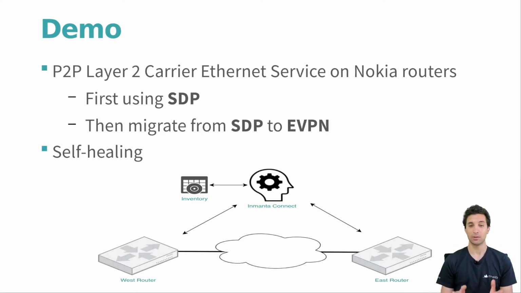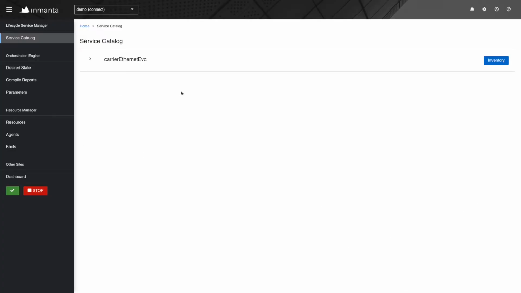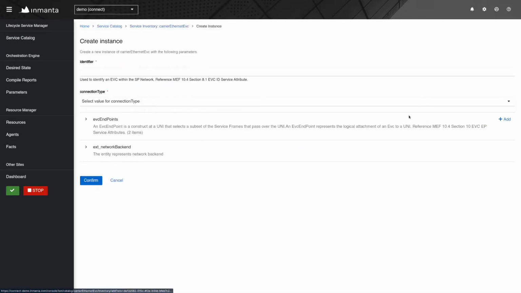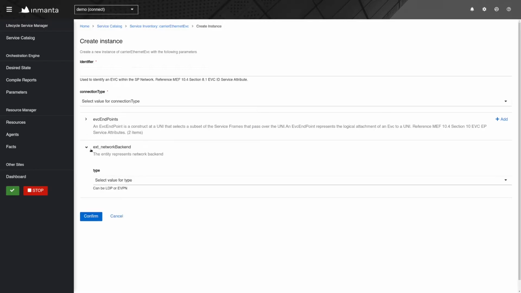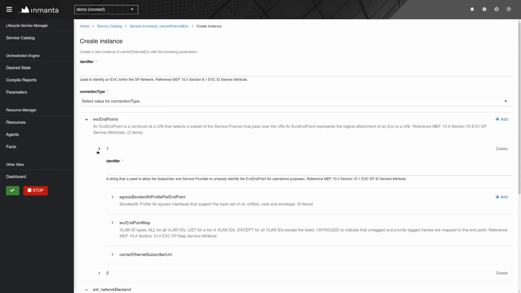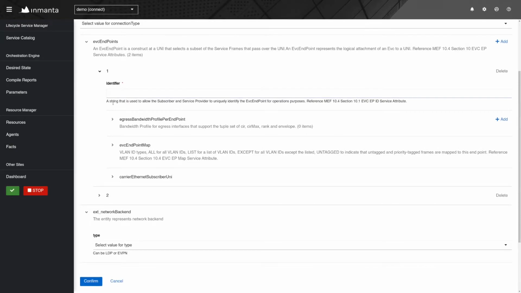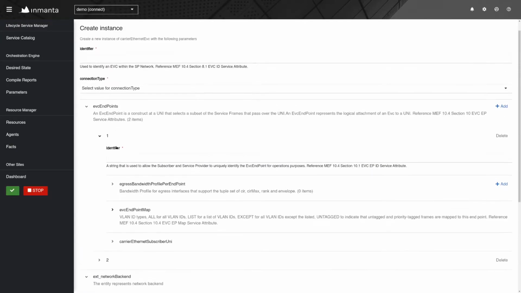Okay, without any further ado, let's go to the web console and I'm going to show you the demo. I'm inside the Service Catalog tab of my web console. I'm going to click on Inventory, then Add Instance. Now I have to fill up some forms here. These forms are required to be MEF compliant. For example, network backend, the endpoints that take in an identifier, bandwidth, VLAN ID, so on and so forth.